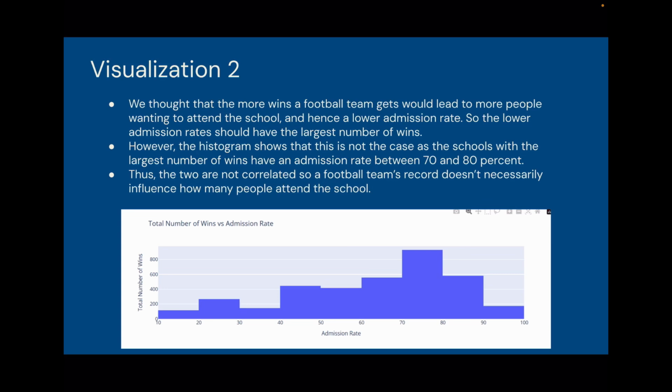We thought that the more wins a football team gets would lead to more people wanting to attend the school and hence a lower admission rate. So the lower admission rate should have the largest number of wins. However, the histogram shows that this is not the case, as the schools with the largest number of wins have an admission rate between 70 and 80%. Thus, the two are not necessarily correlated, so a football team's record doesn't necessarily influence how many people attend the school.